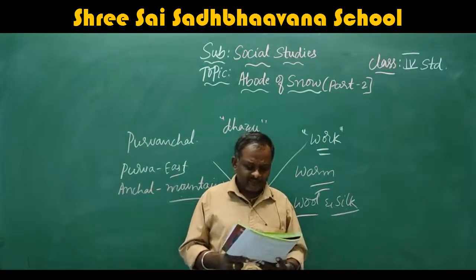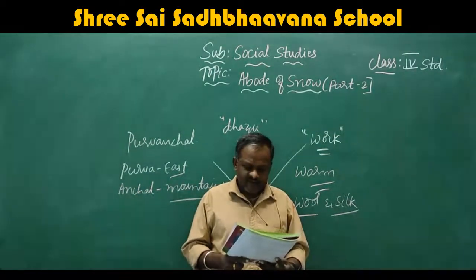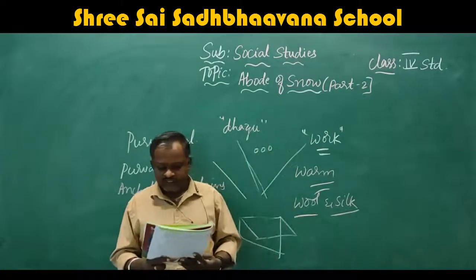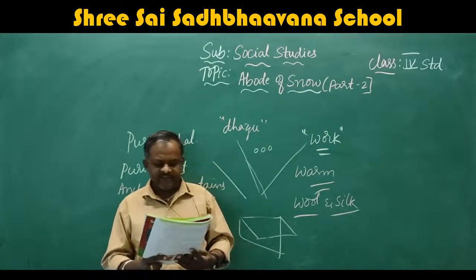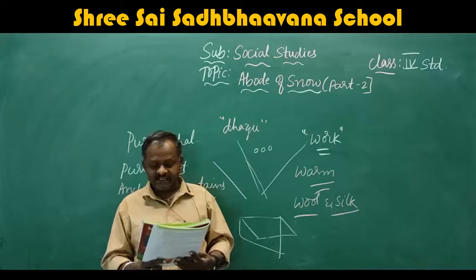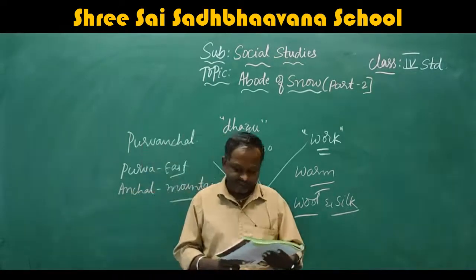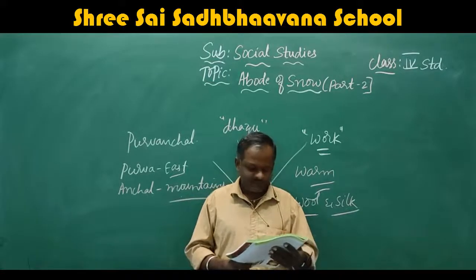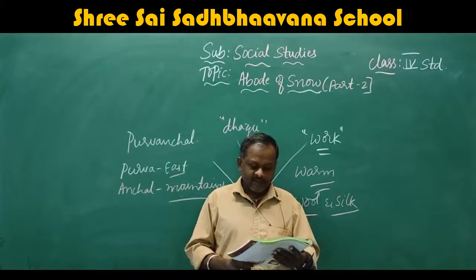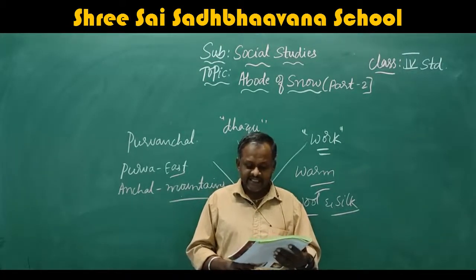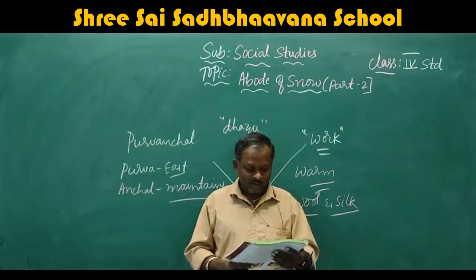Next, the people of the Purvanchal Himalayas weave beautiful woolen garments. The people of Nagaland were mostly hunters. Now, agriculture and forestry are the main occupations of the people there. Farming is the major occupation of the people along the Brahmaputra Valley. Tea is the principal crop grown here.